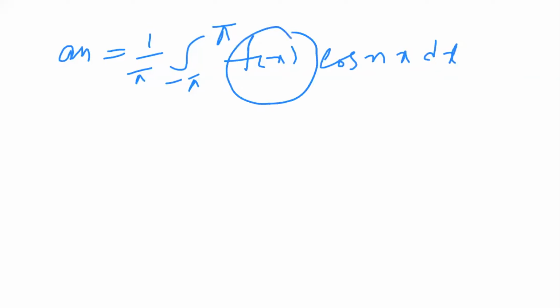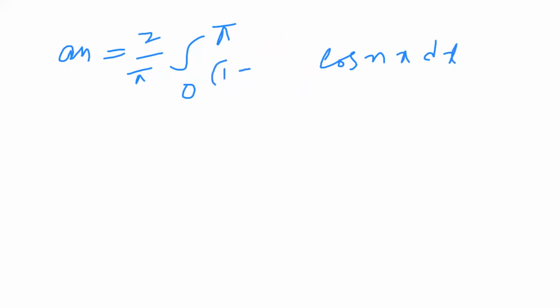But already we showed that f of x is even. In the interval of minus pi to pi, f of x is even. So this minus pi to pi is changed to 2 into the integral 0 to pi. In 0 to pi, the f of x value in the interval is 1 minus 2x by pi.